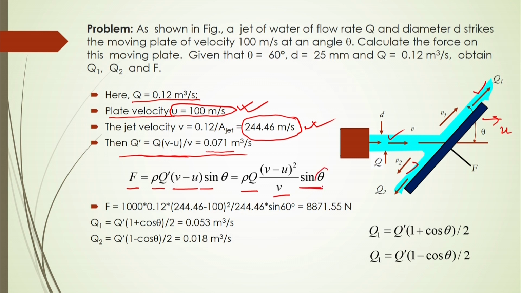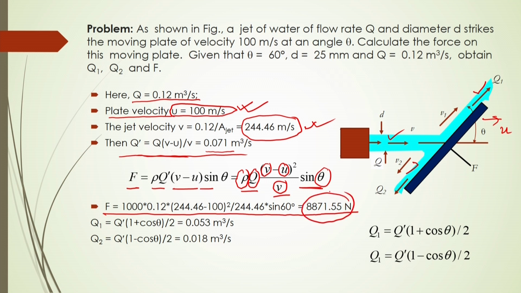Now, theta, q, rho, v and u are all known to you. So, after substitution of these values, we can easily calculate F, and this F will be equal to